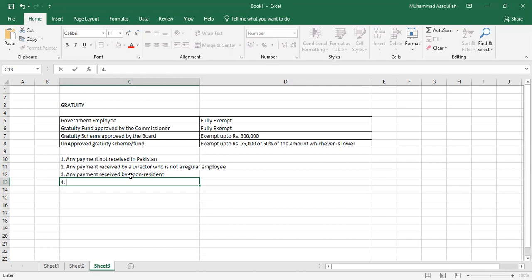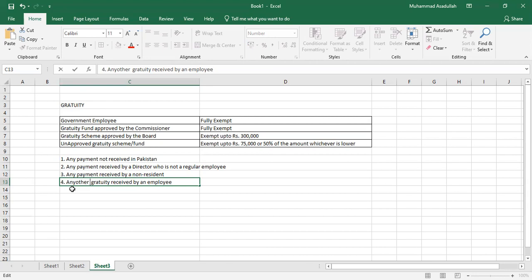And the fourth one is also very important. If gratuity is received by an employee who has already received any other gratuity from the same employer. If he is receiving unapproved gratuity and also gratuity approved by the commissioner, so he is receiving two gratuities, then the unapproved gratuity will be 100% taxable.